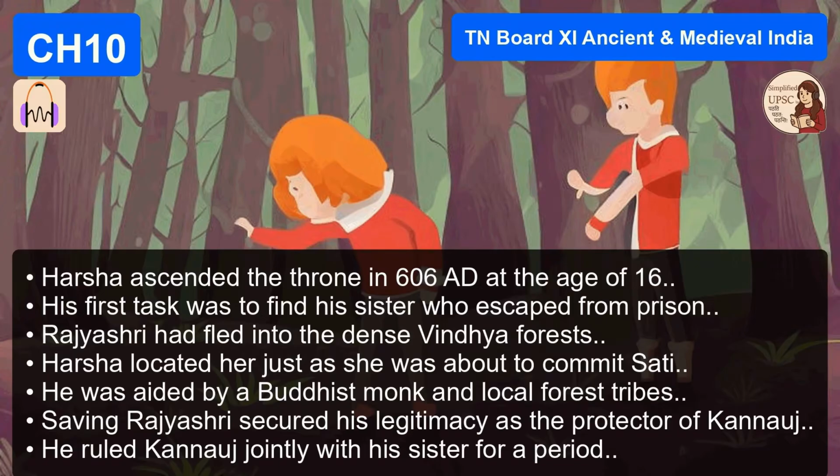And from this point on, for the next few centuries, Kanauj becomes the prize. Everyone fights for Kanauj. The famous tripartite struggle between the Palas, Pratiharas, and Rashtrakutas, that was all about controlling Kanauj. Harsha is the one that started that trend. That's a huge point. So he secures the north.